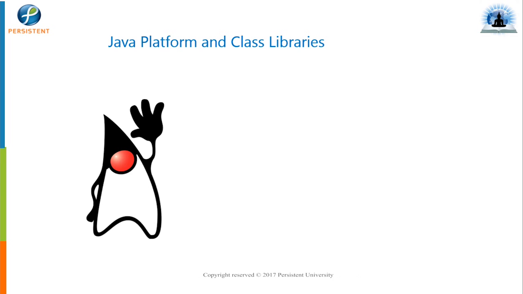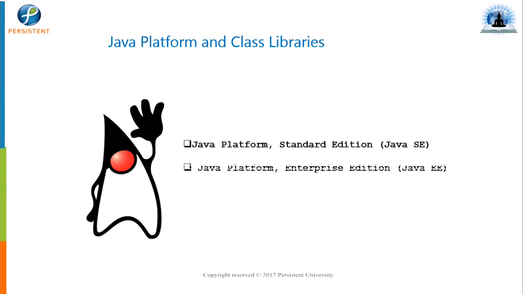Let's understand what platforms we have. These are the flavors of Java. Java is mainly divided into three parts: Java 2 Standard Edition, Java 2 Enterprise Edition, and Java 2 Micro Edition.